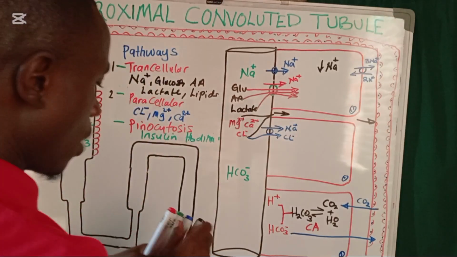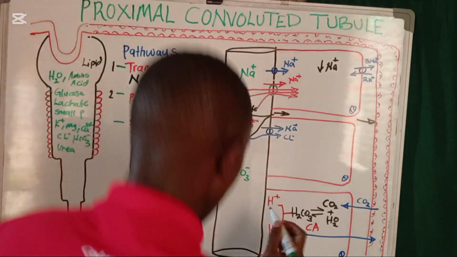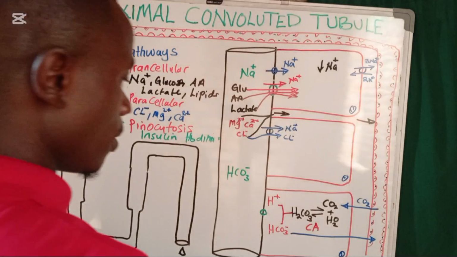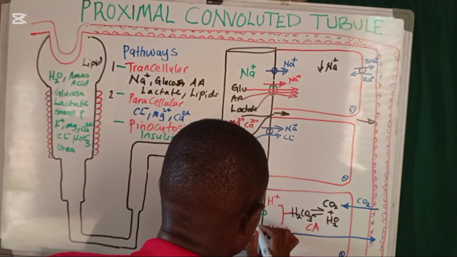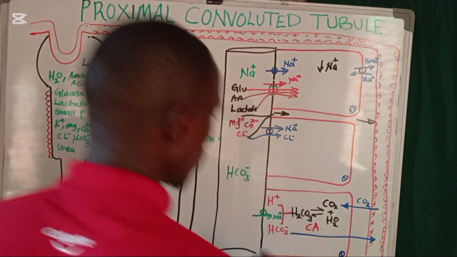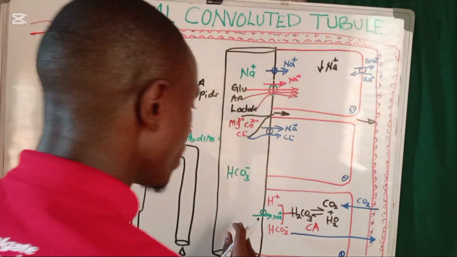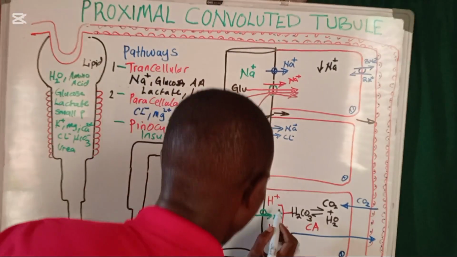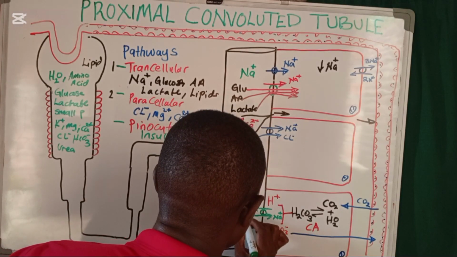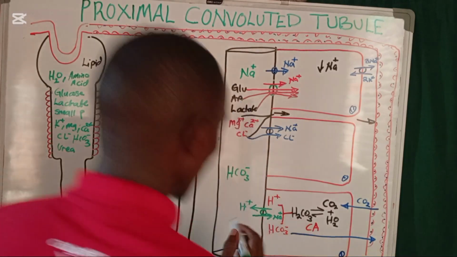We are going to have this transporter on the luminal side of this cell. This transporter is going to be pushing in sodium ions, but as it pushes sodium ions in, it helps the protons to come out.